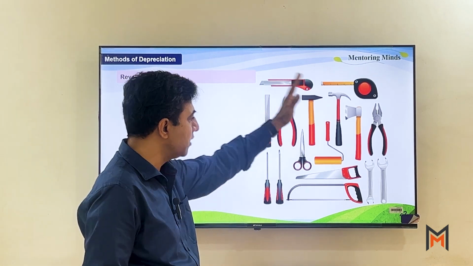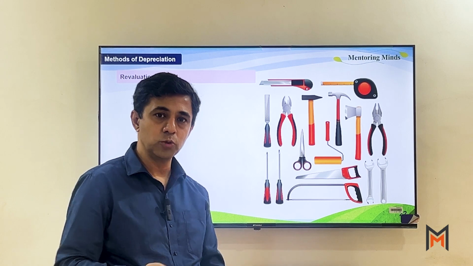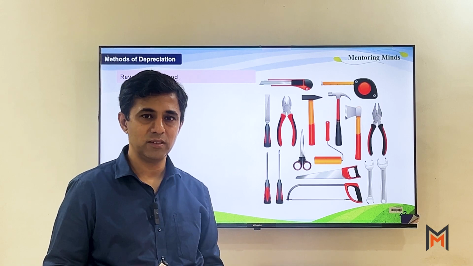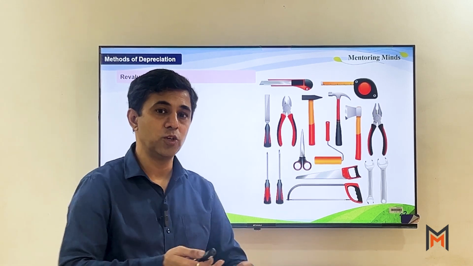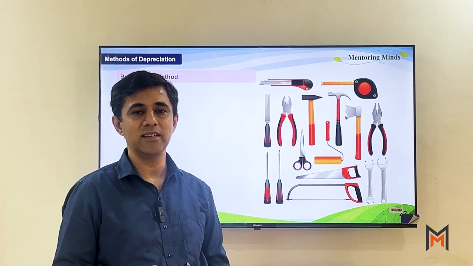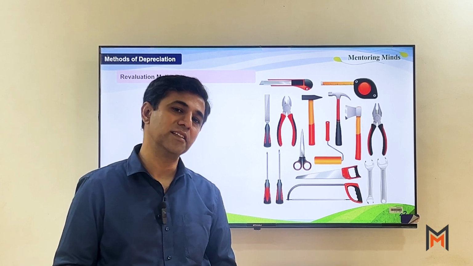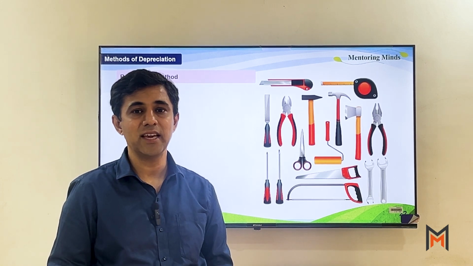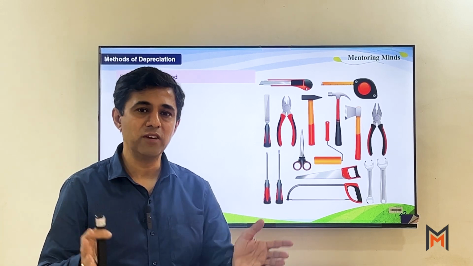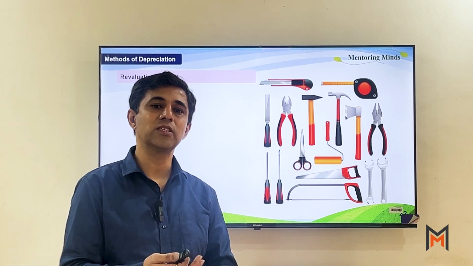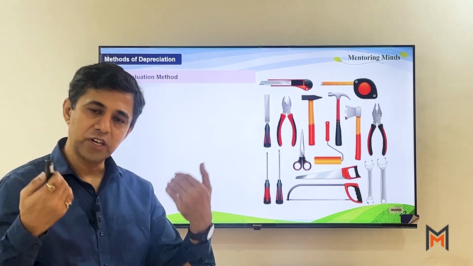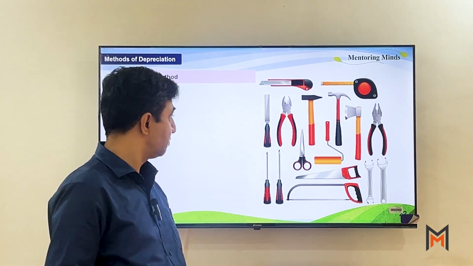All these are called loose tools. Now the problem with these loose tools is that we purchase them at a particular value, but we cannot identify their revalue, that is the resale value. The simple reason is we cannot resell these assets in the market. No one will purchase second hand or used loose tools, and that's why we have to revalue these assets on our own.